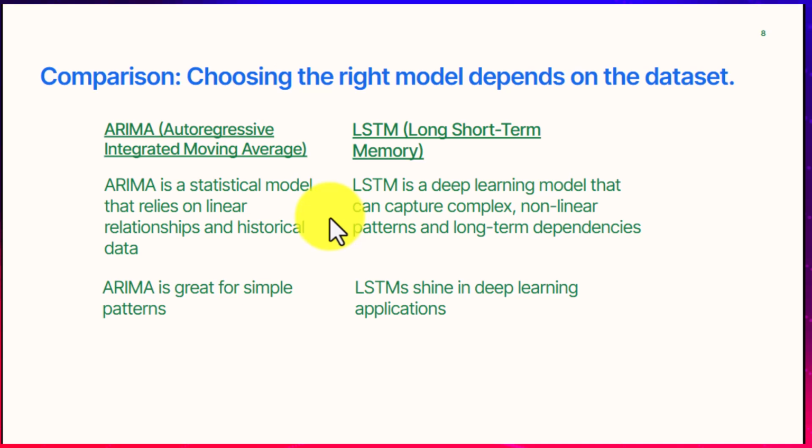So when you are choosing your model, it should depend on the type of data set you are dealing with. The type of data set you are dealing with should determine the model you want to use. If you are dealing with historical data, and you want to make a prediction based on that historical data, then ARIMA is your choice. But if it's about deep learning and your data has non-linear patterns and the prediction is going to depend on the long term, LSTM is the best option. So always know that choosing your model depends on the type of data set you are dealing with.